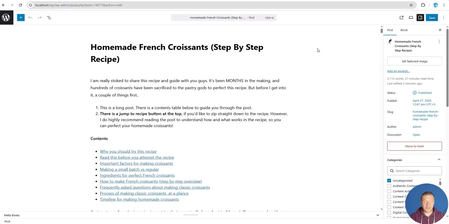So the real question becomes, when someone asks ChatGPT about French croissants, is your content in the answer or not? So basically, this is what it helps you do. So this plugin basically is trying to solve this issue.